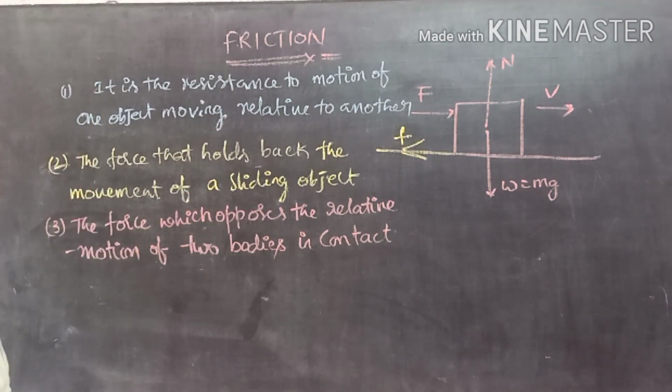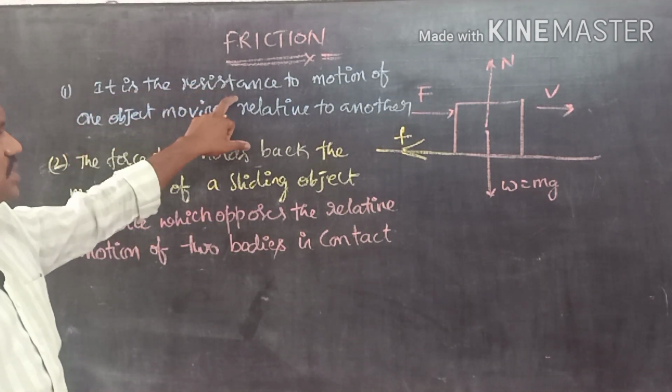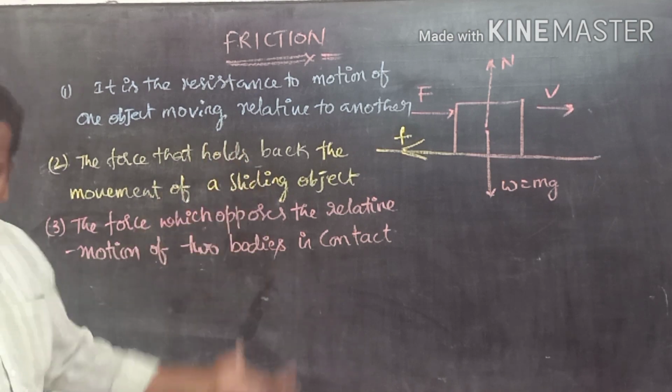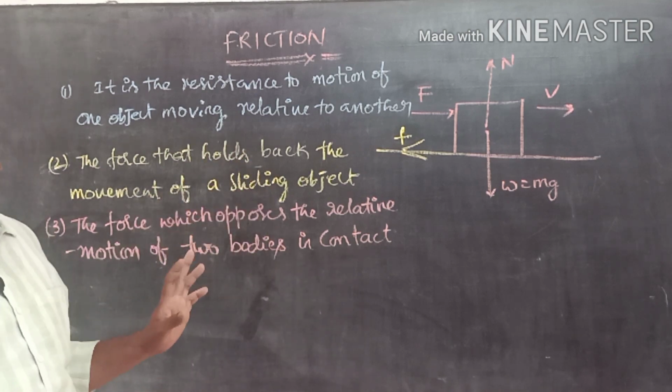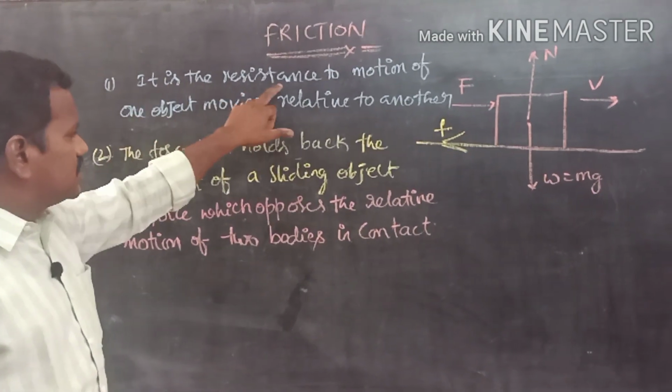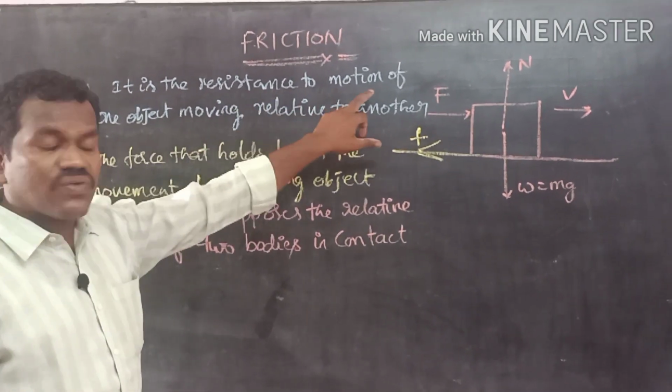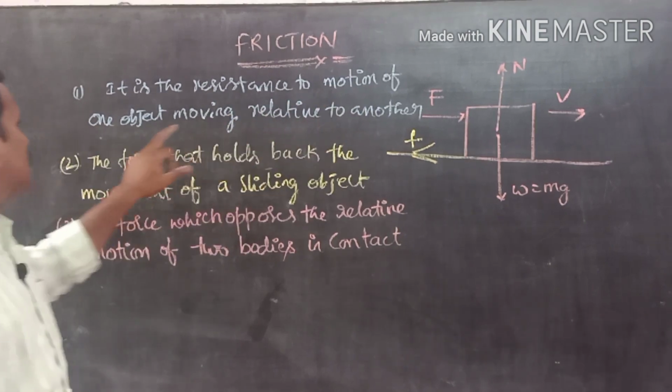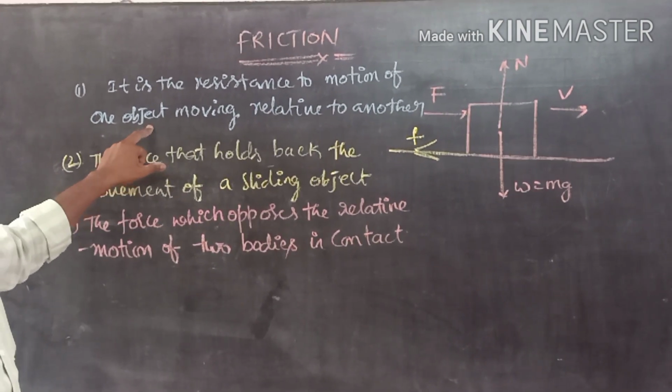Now let us come to this. It is the resistance. Resistance is nothing but opposing force. Same meaning, but the terminology is different. It is the resistance to the motion of an object.